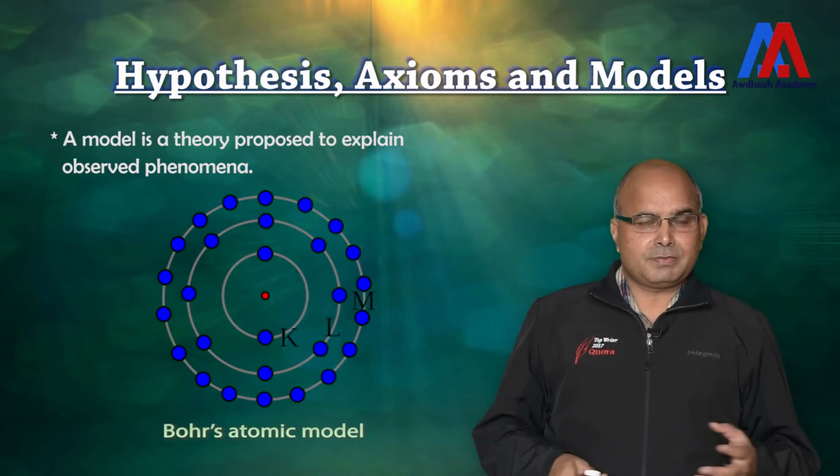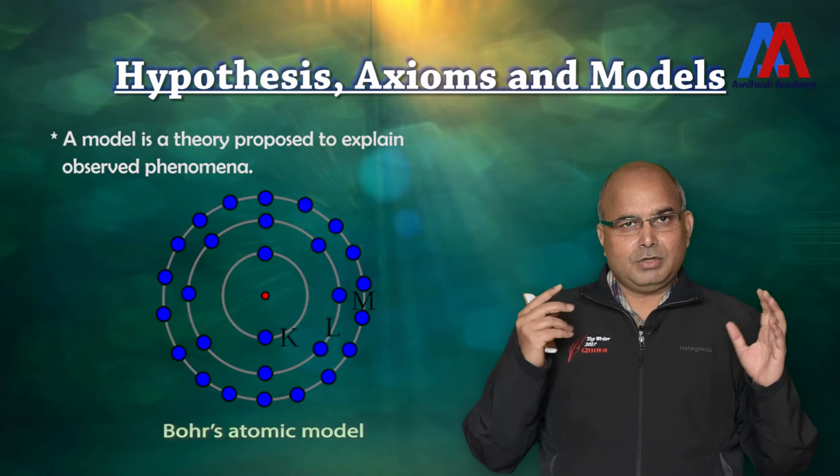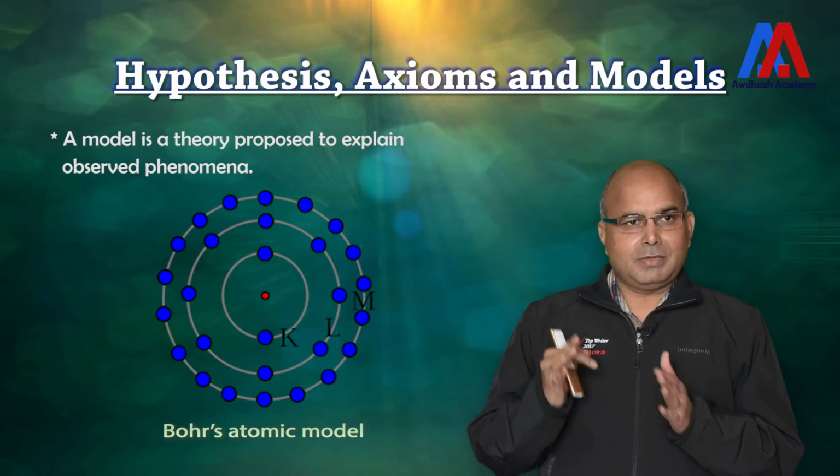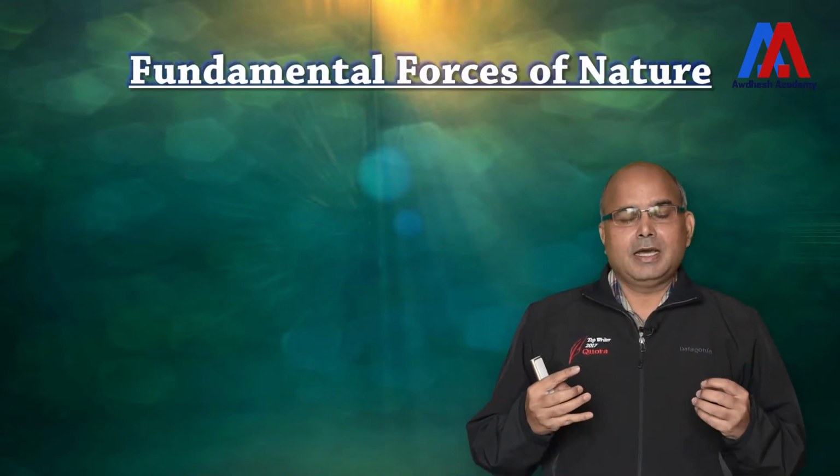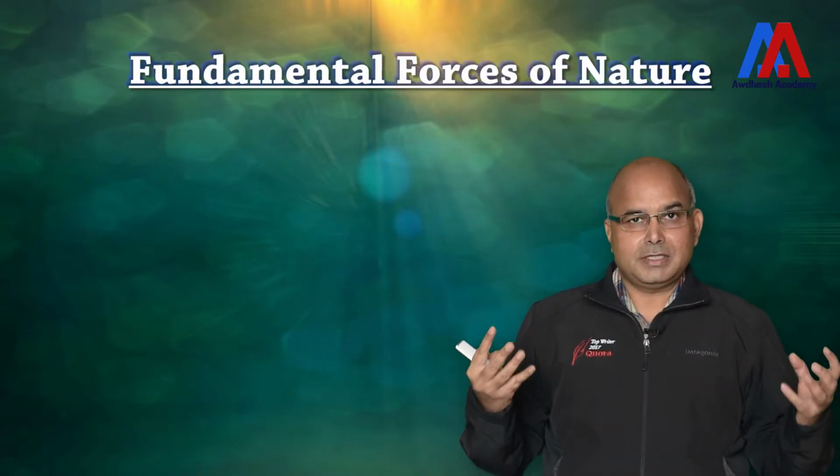So this was a model which was proposed by Bohr. So you understood what a hypothesis, an axiom, and a model are. Now I would also like to explain that there are basically four types of forces in nature. There are different types of forces which are working and which are keeping the universe intact.